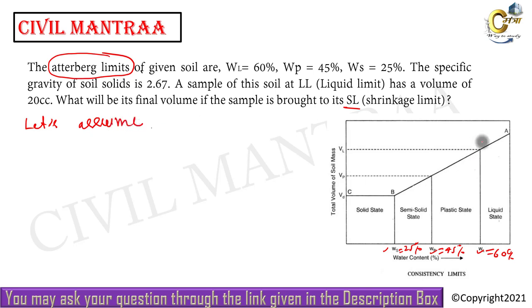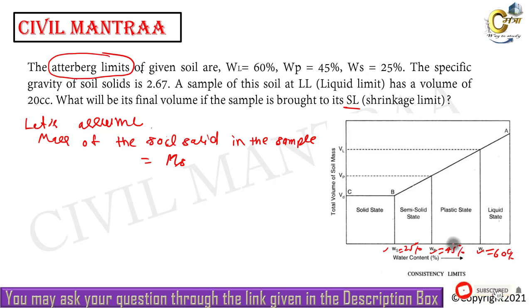Let us assume the mass of the soil solids in the sample. How much would be the mass of the solids in the sample? We denote it as Ms. And we know the mass of the water at the liquid limit. What would be the mass of water at liquid limit?